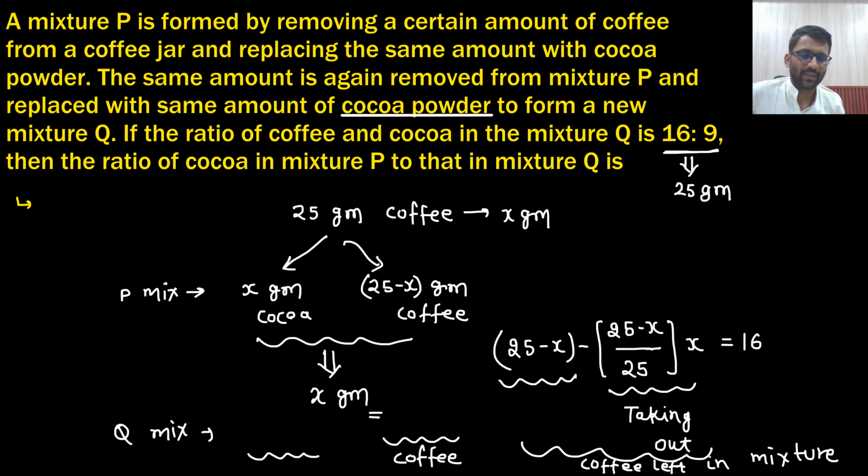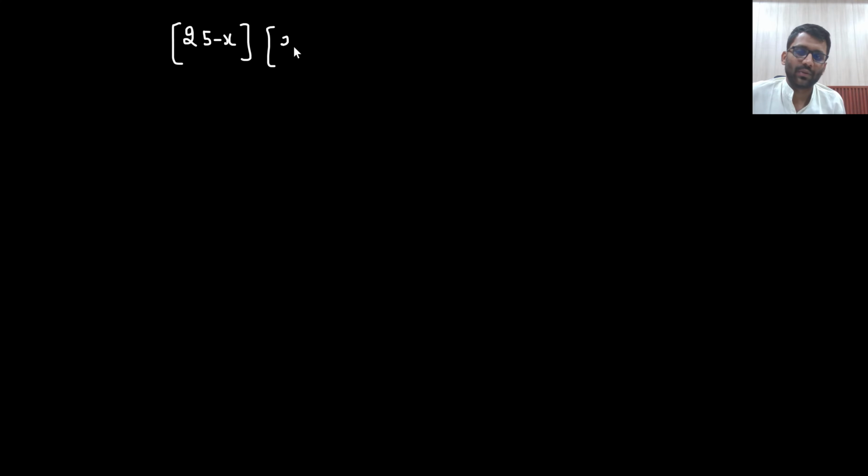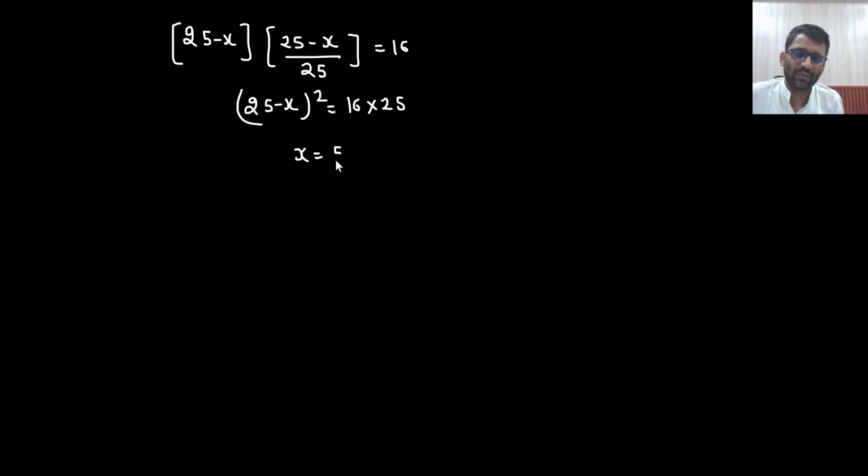Right? So from this equation, what did you get to know? That 25 minus x into 1 minus x by 25. So it would also be 25 minus x divided by 25 is equals to 16. So 25 minus x whole square is equals to 16 into 25. So x is equals to 5 gram.